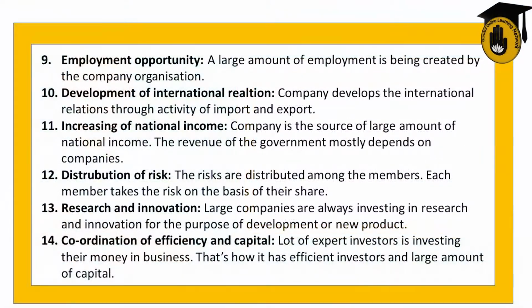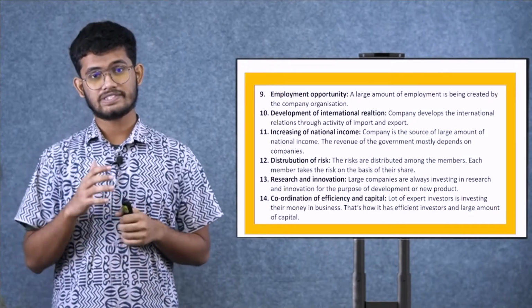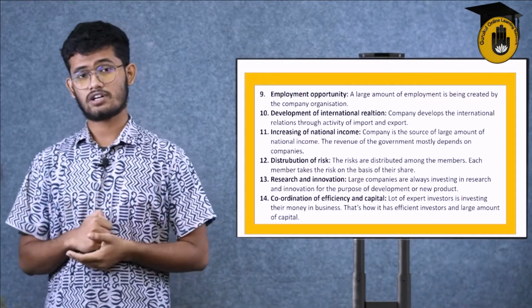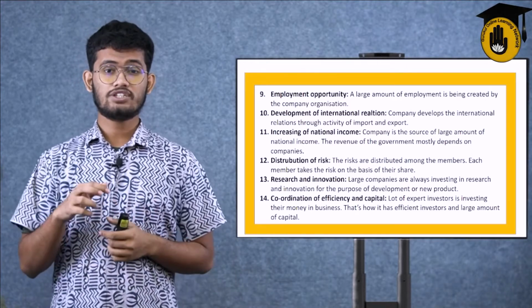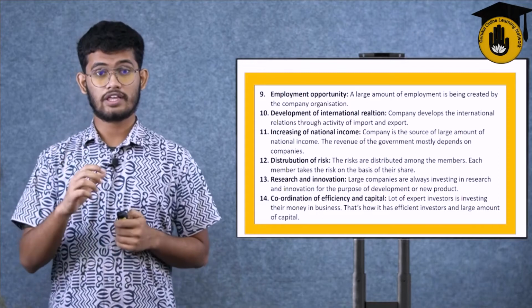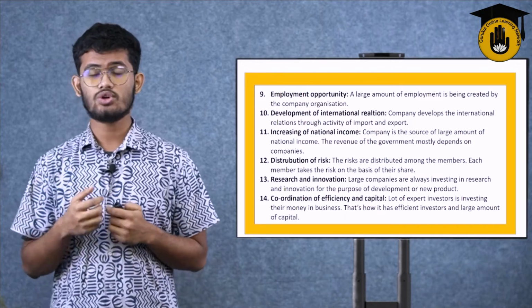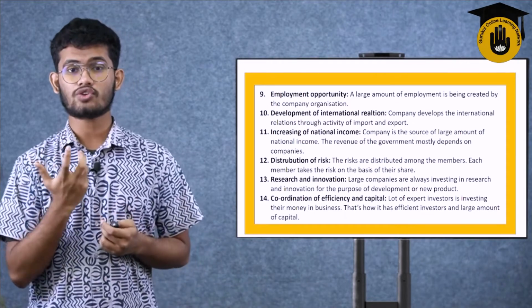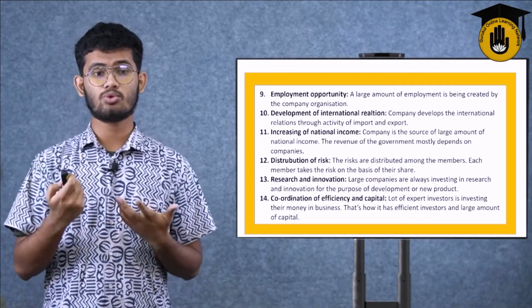Research and innovation. Large companies are always investing in research and innovation for the development of new products. Suppose a company has been selling a product for the past 20 years and now it is getting depleted, it is getting down in the market, and various other companies have started to make it by copying them if they didn't make a patent or a copyright for that. So we need to research that and make it more developed. We need to upgrade that product to a new level. If we cannot do that, we have to just innovate and invent more products.